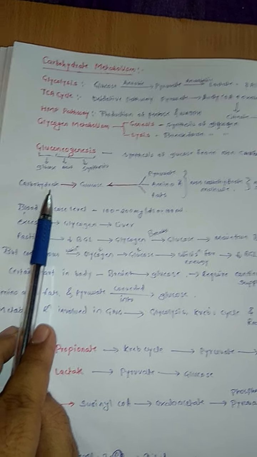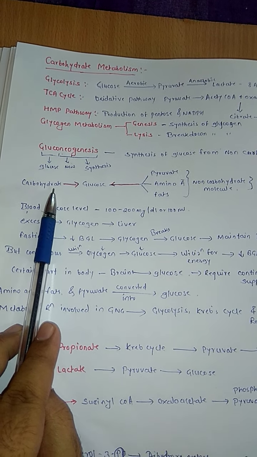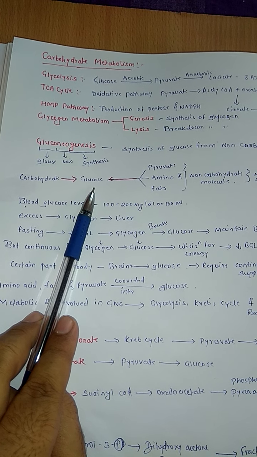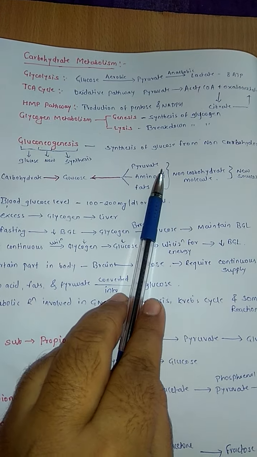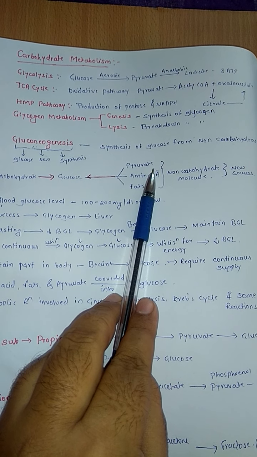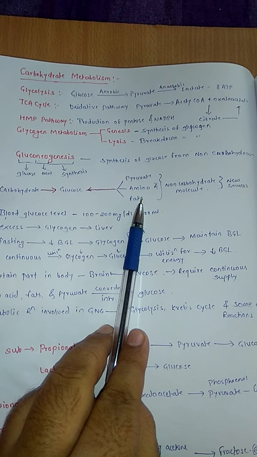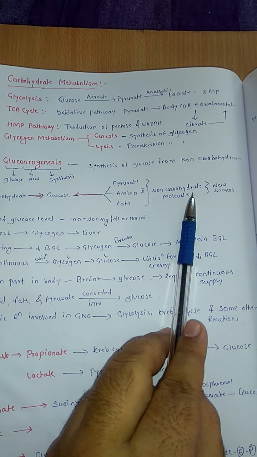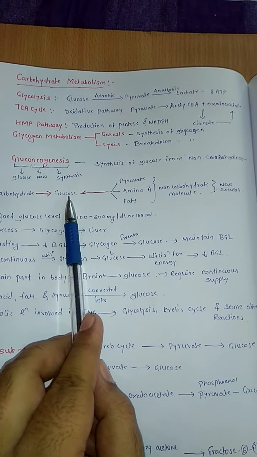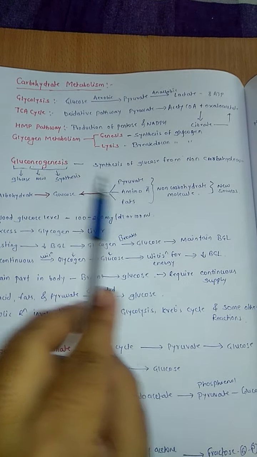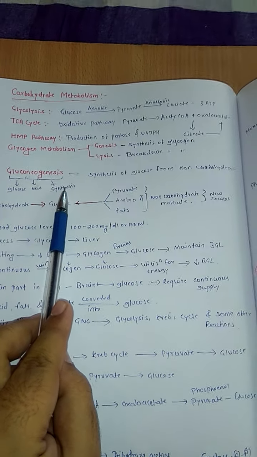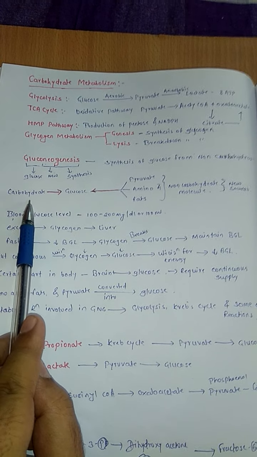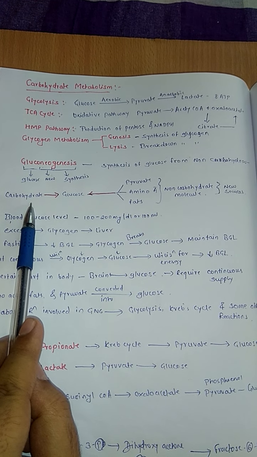We know that when we take food in the form of carbohydrate, it gets converted into glucose in the body to supply energy. But certain non-carbohydrate molecules like pyruvate, amino acids, and fats will also get converted into glucose. This conversion of non-carbohydrate molecules into glucose is called gluconeogenesis: synthesis of glucose from compounds other than carbohydrate.